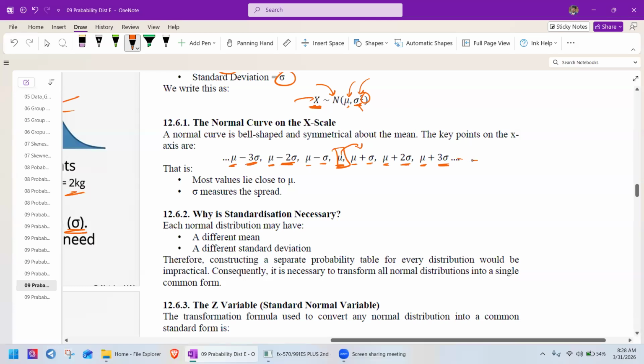It continues forever because the shape is like this. This is the mean, these are the standard deviations.